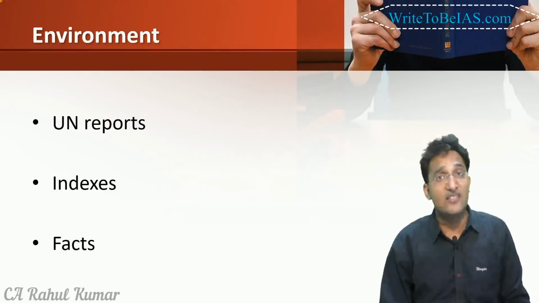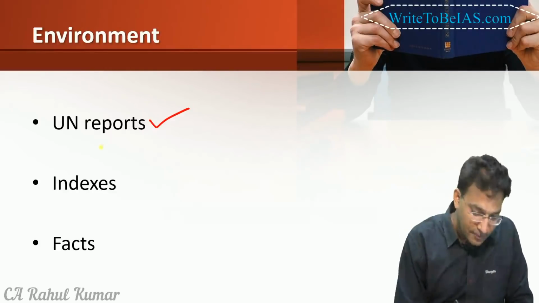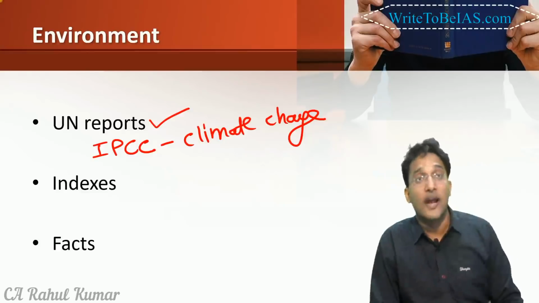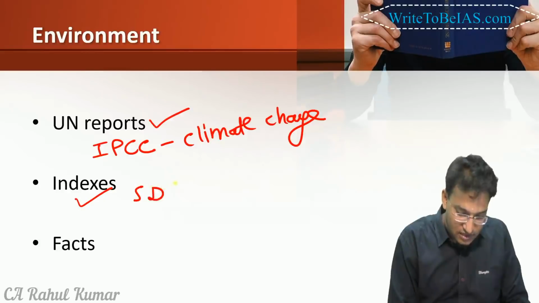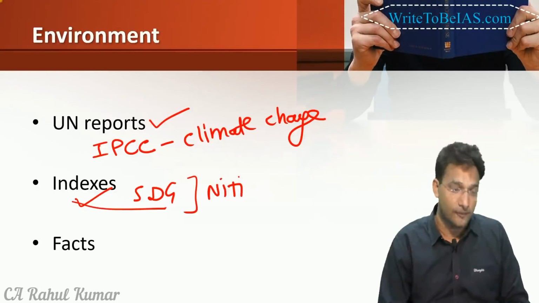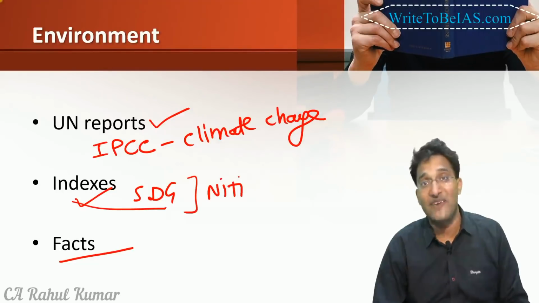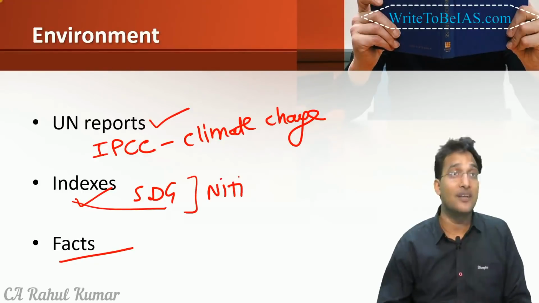Now coming to the subject-wise value addition, in the environment you can do the value addition from the United Nations reports. For example, there is another report of the IPCC on climate change. So you can use those global bodies' reports at the right place, right? Then you can also use the indexes. For example, there was the Sustainable Development Goal Index that was introduced by the NITI Aayog. So you should mention the findings of such an index and link it with your answer. Then there are lots of facts: the facts regarding global warming, facts regarding waste management, facts regarding the water crisis. So these facts you should collect and use at the right place.